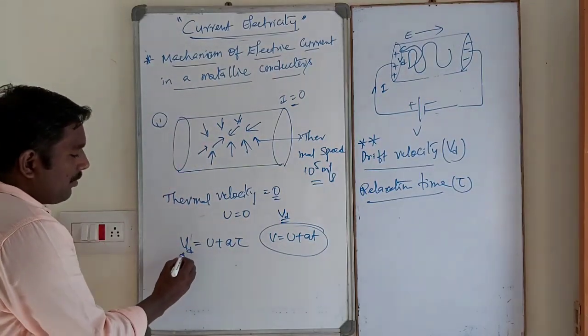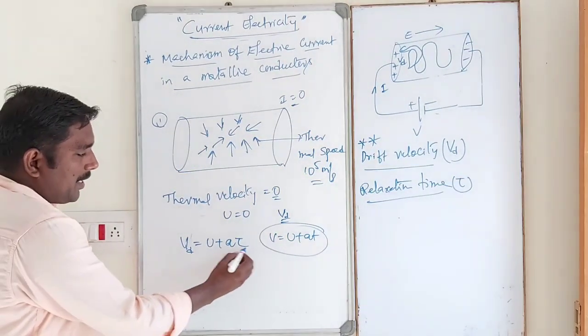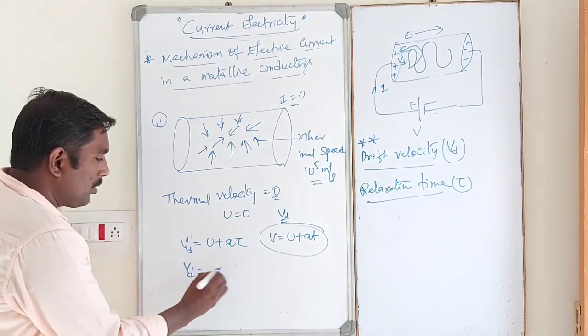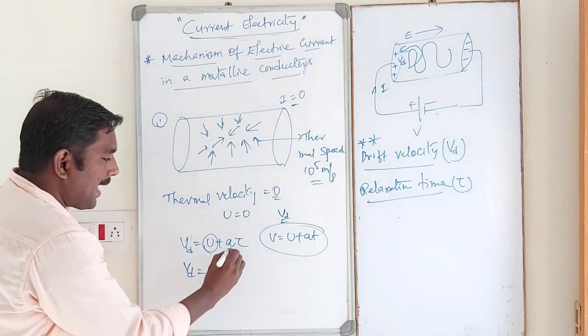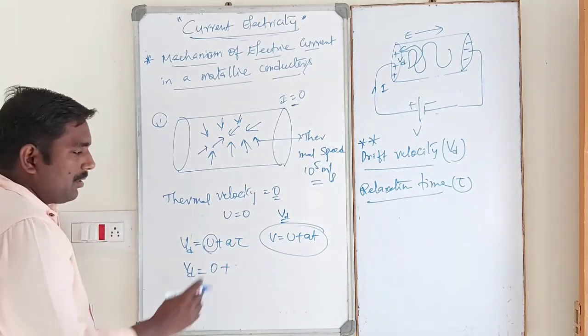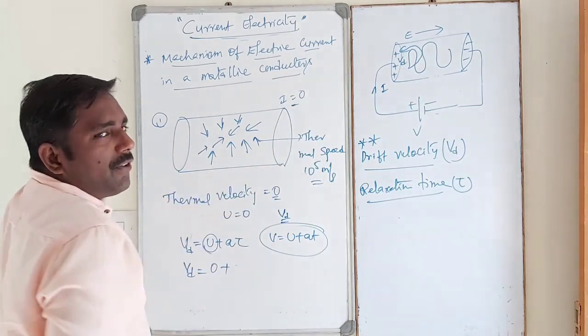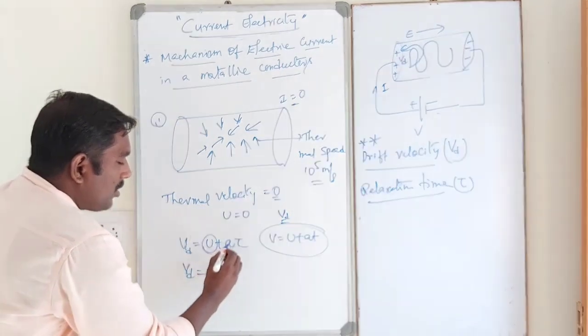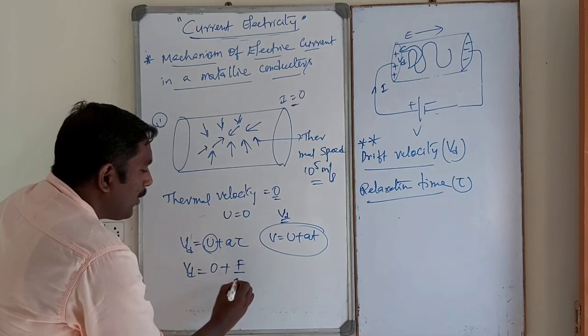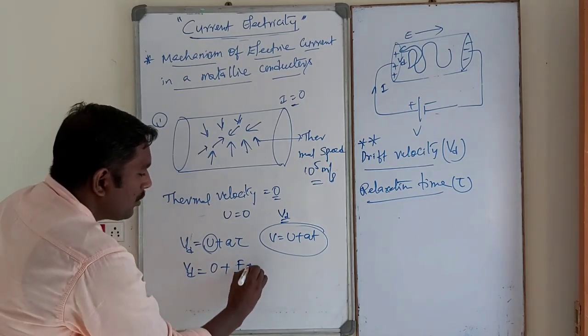Now, the drift velocity of the electron, Vd, is equal to u plus a tau. The initial thermal velocity is 0, plus acceleration. Whenever an electric field is applied, electrons are accelerated. So a is equal to F by m, into tau.